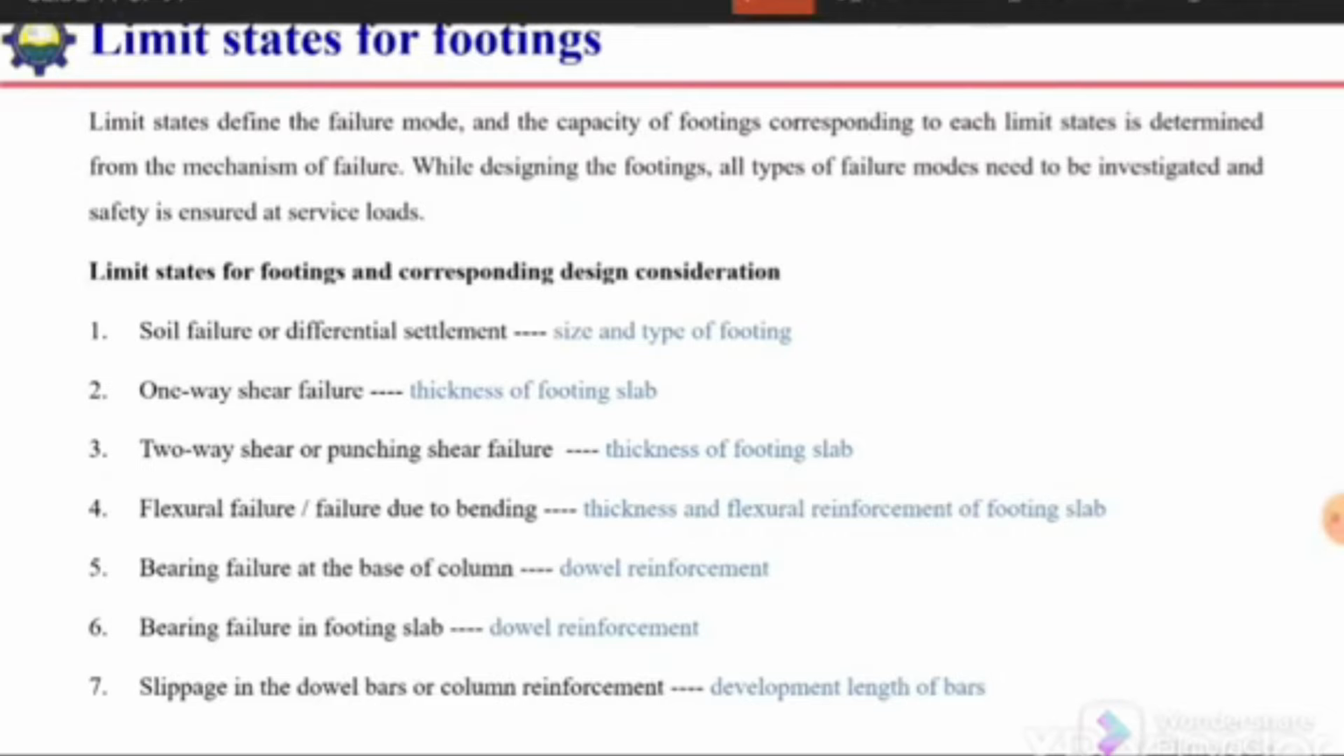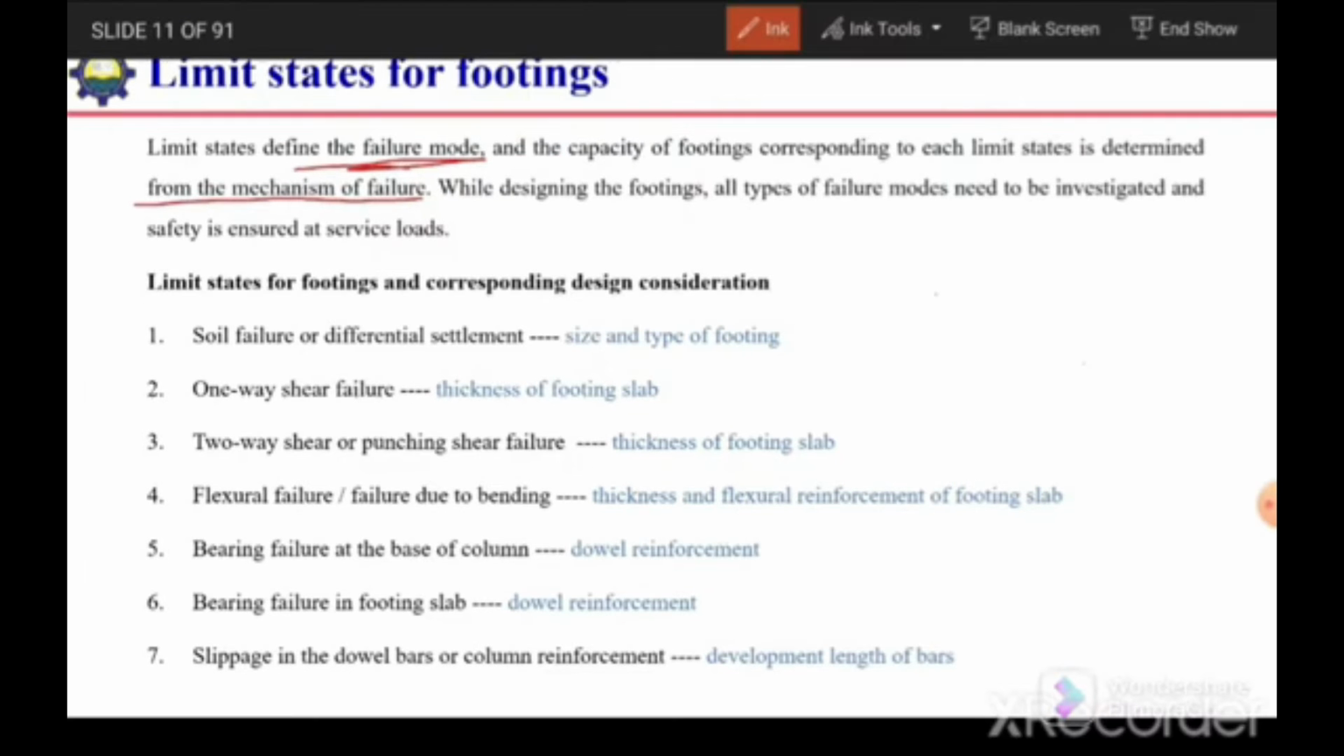So limit states. Limit states define the failure mode, and the capacity of the footing corresponding to each limit state is determined from the mechanism of failure. So limit states define the failure mode and capacity of the footing, corresponding to each failure mode or each limit state can be determined by using the mechanism of failure. So based on the failure type, we can find out the capacity of the footing.